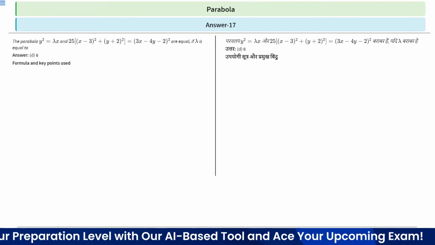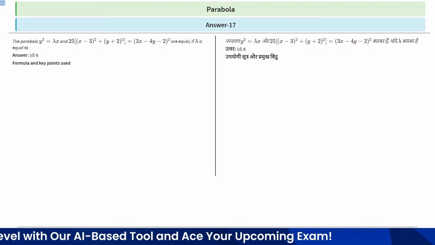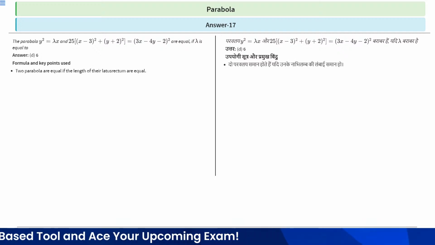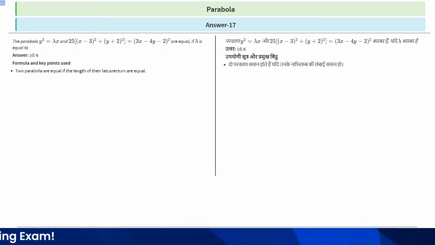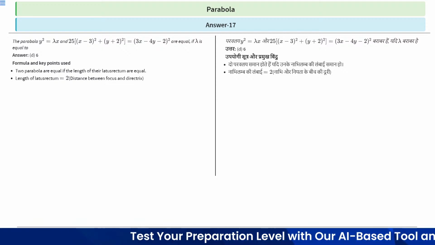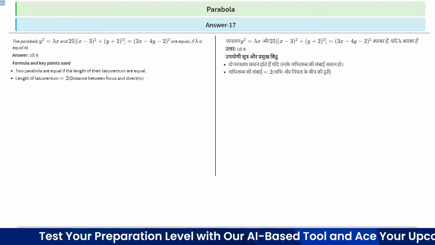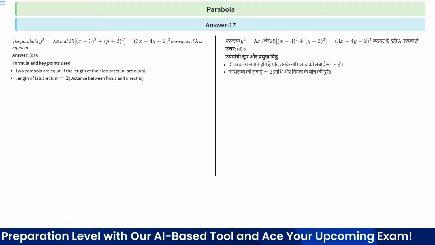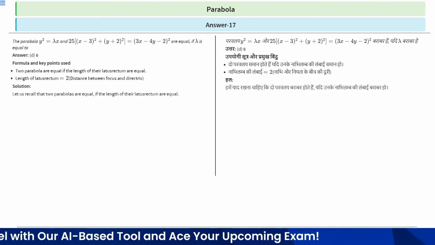The formula and key point we will use in this question is: two parabolas are equal if the lengths of their latus rectum are equal, we know, right? And the length of latus rectum is 2 times the distance between focus and directrix, right? Got it? So let's move to the solution.